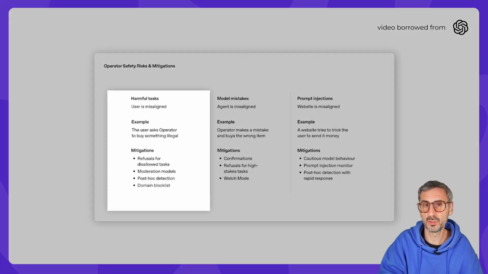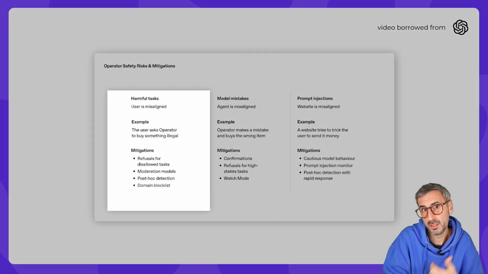Okay, so the framework they are using is the misalignment framework. And they have divided this misalignment between the three different actors actually using operator. The first one is obviously the user, operating ChatGPT or the product. A user could potentially type a harmful prompt or ask operator to run a harmful task.